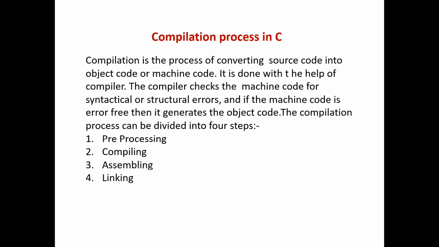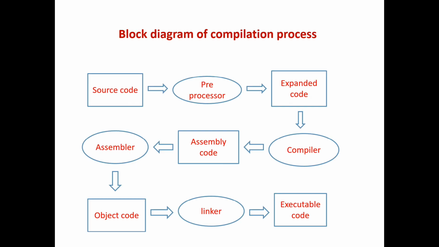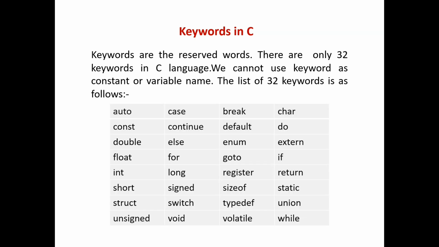Compilation process in C. Compilation is the process of converting source code into object code or machine code. It is done with the help of a compiler. The compiler checks the code for syntax or structural errors, and if the code is error-free, then it generates the object code. The compilation process can be divided into 4 steps: pre-processing, compiling, assembling, and linking. The block diagram of the compilation process: first of all, source code, preprocessor, expanded code, compiler, assembly code, assembler, object code, linker, and executable file.